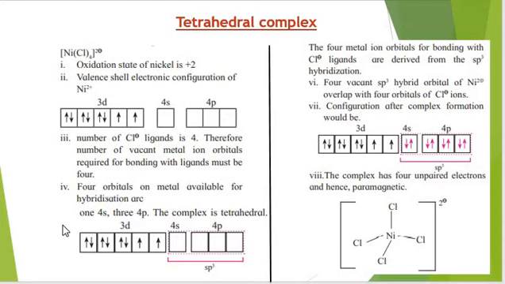That means we require 4 vacant orbitals. So 1 orbital of 4s and 3 orbitals of 4p will undergo hybridization. So the 4 sp3 hybrid orbitals of nickel ion will overlap with 4 orbitals of chloride ion. In this way the ligand's electrons will be arranged, and the hybridization would be sp3, shape tetrahedral, and since we are seeing the unpaired electrons in 3d, it is paramagnetic.